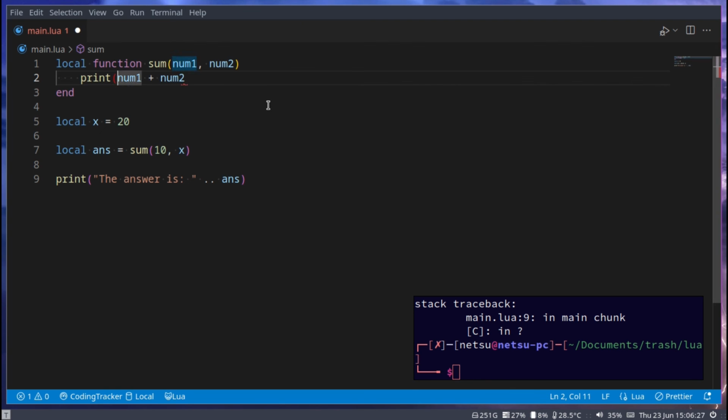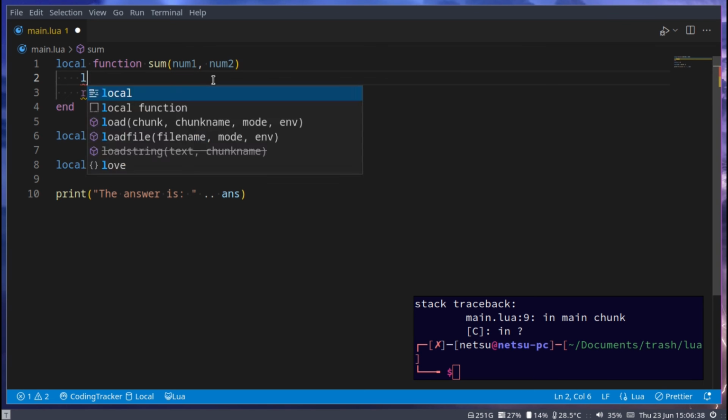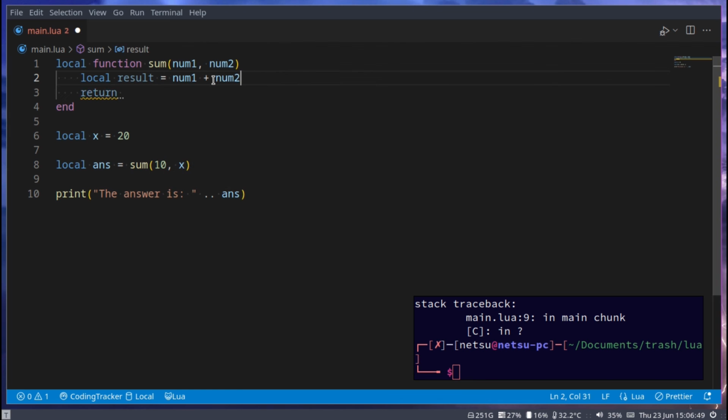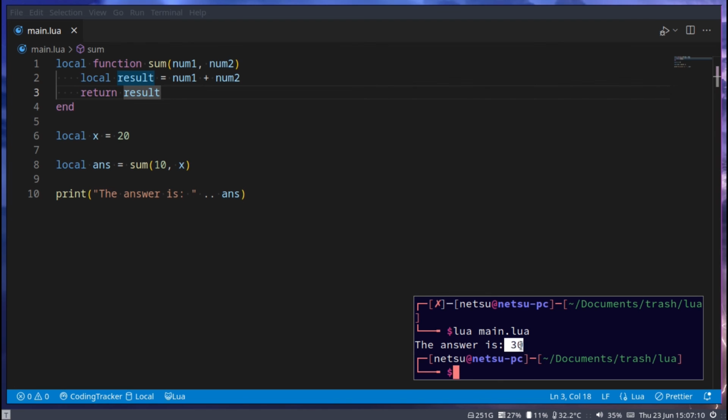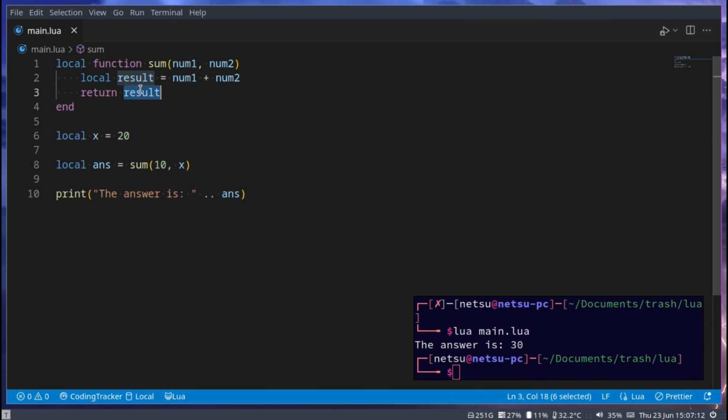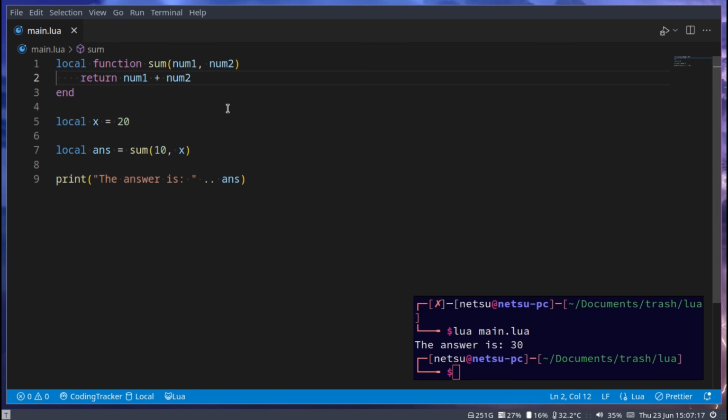To return a value, we can use return, and this will return this value. You could either do it like this, or you could go local result is equal to that and then return the result. Now anything here with return will be returned from this function, and nothing after this return will be executed, which we'll explore in a second. If we run this now, we get the answer is 30 because this here now returns this result, which can be either in its own variable or like that.